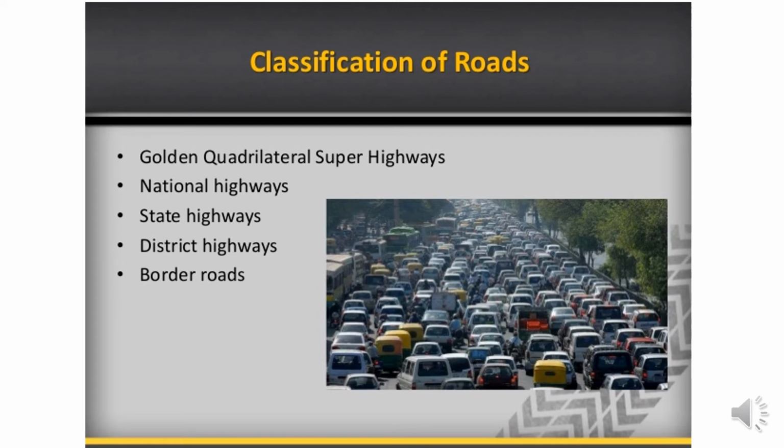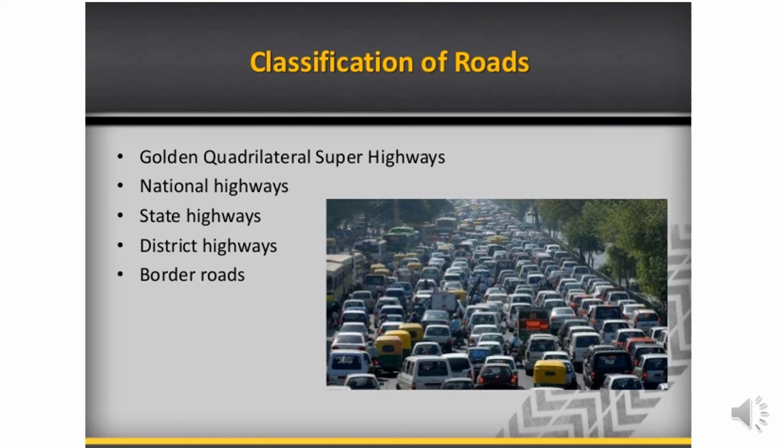Now, there is a classification of roads. We have the golden quadrilateral, and the north-south, east-west corridors. Now, what is the golden quadrilateral? The four important metropolitan cities. So, students, what do you think are the four main important metropolitan cities? It is Delhi, Mumbai, Chennai, and Kolkata. They have been interconnected by a 6 lane national highway. It's a 6 lane national highway. This is called your golden quadrilateral.